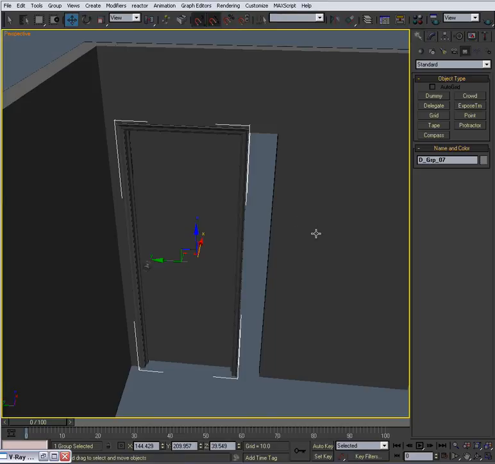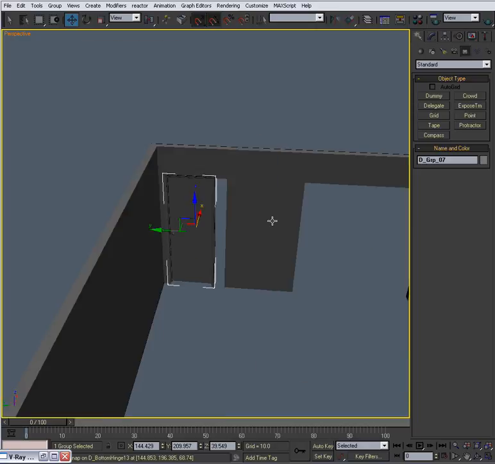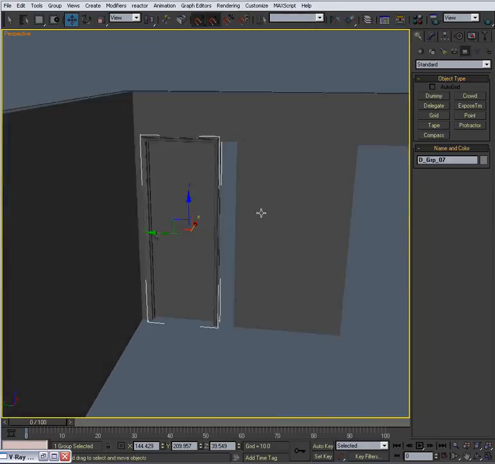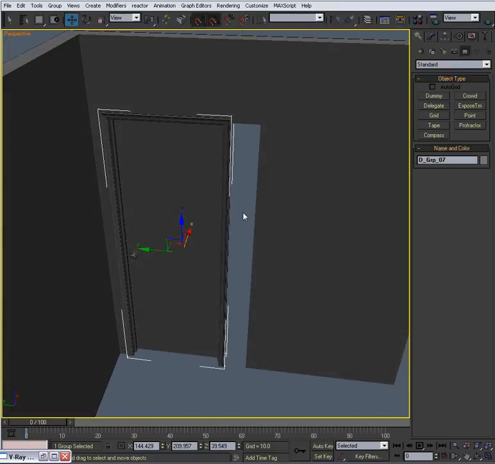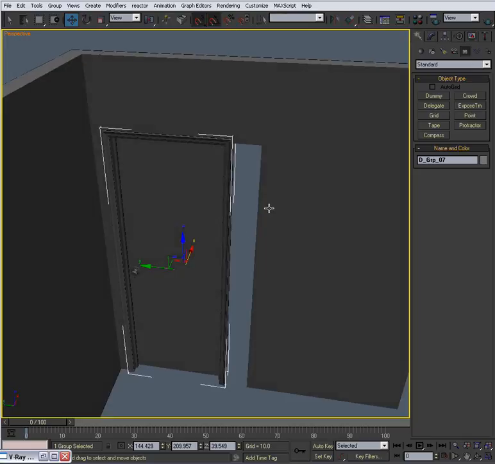I want to scale this door out because the door is just a little bit too thin, and I need it to be a little bit wider. It needs to be 3 foot through this way. Actually, a little more than that. The CAD file is not exactly 100% accurate, I'm noticing. But the architect did what she could, and it works for me.